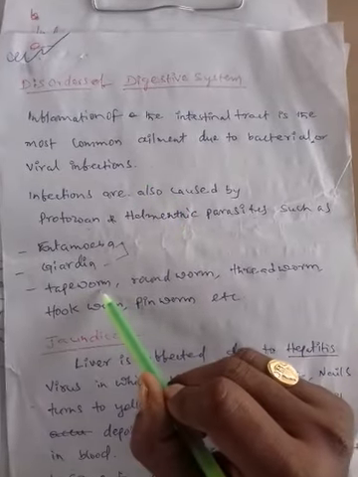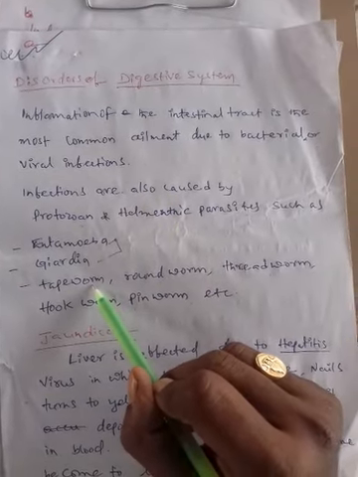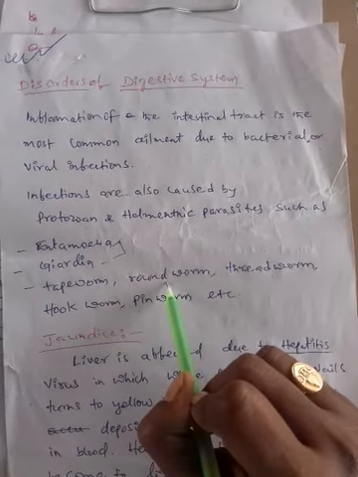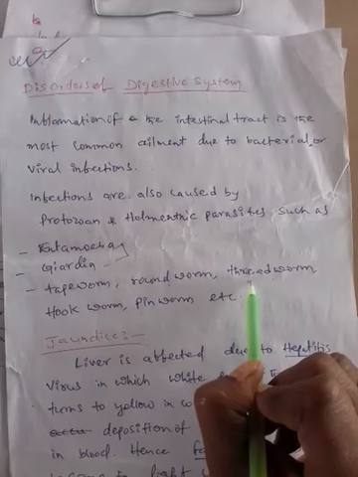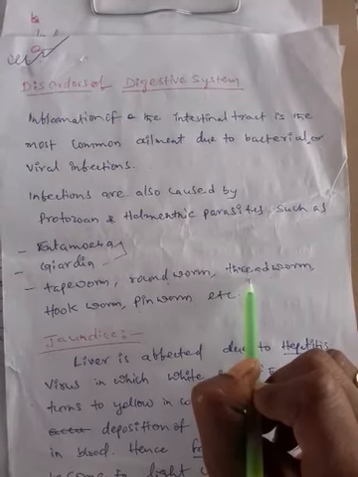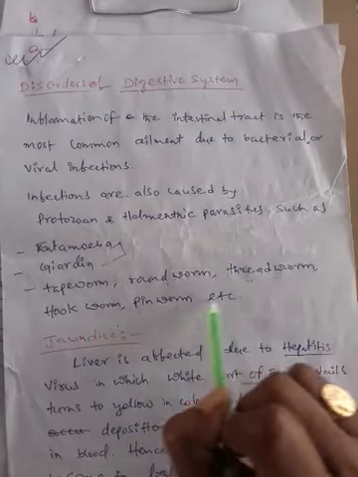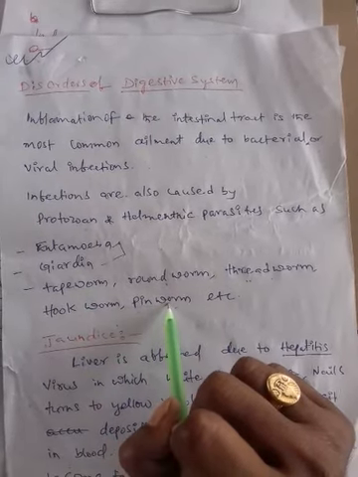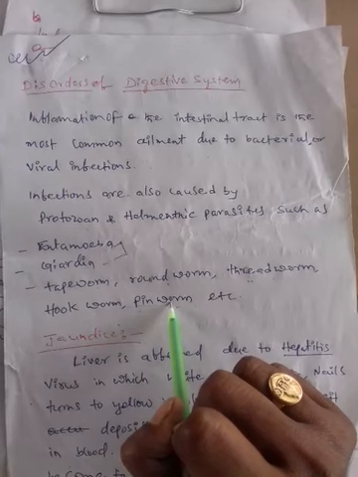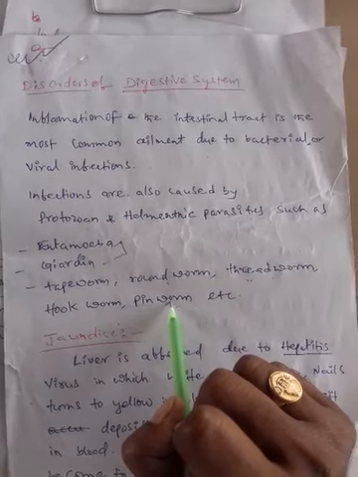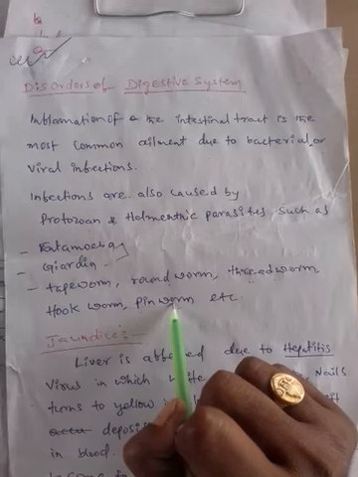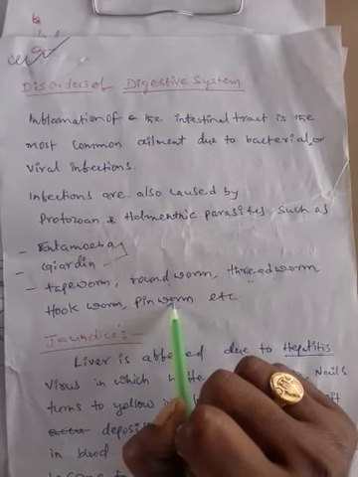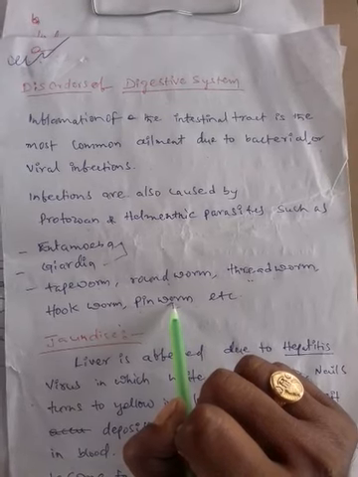Next, the tapeworm, Taenia solium, causes cysticercosis. Roundworm Ascaris, threadworm, hookworm, pinworm, all of these, which you already studied in the first year syllabus, belong to the helminthic groups. They also infect the digestive tract and cause inflammation, making it unable to digest or absorb food material, if they infect through food or drinking water.